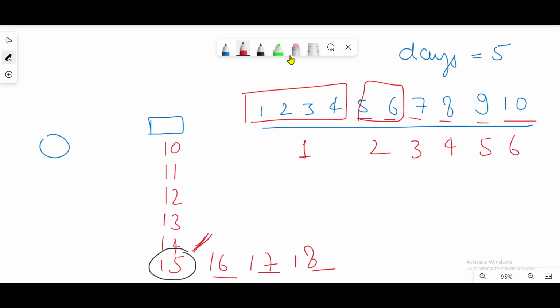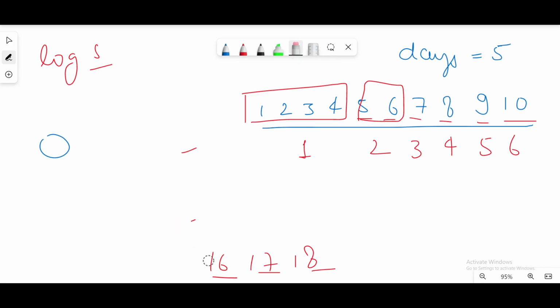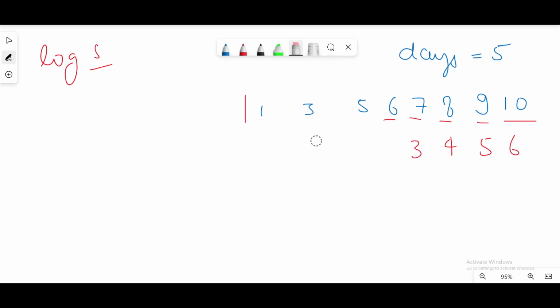So now how am I going to find this value 15? If I calculate like this for every value, then it will take linear time complexity, and this is a question of binary search. We can do it in log s time complexity, where s is the sum of the weights of these packages. In binary search we have two limits, lower and high. Here it is not given, but by seeing the constraints we can calculate these upper and lower limits.